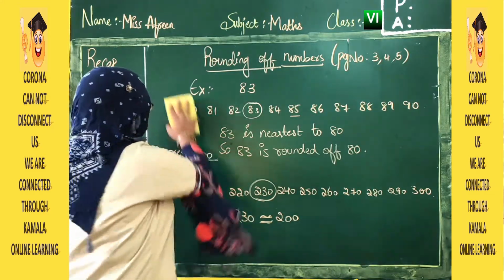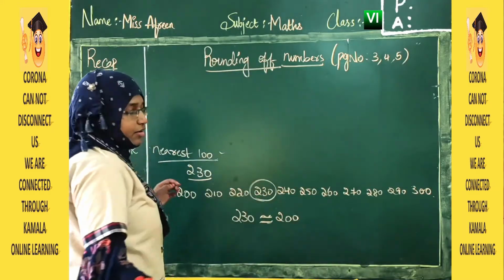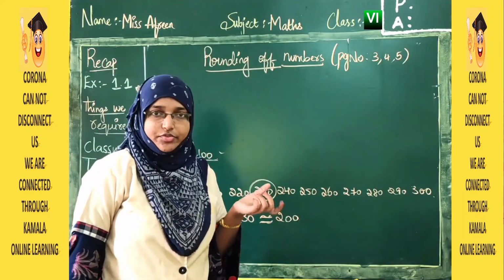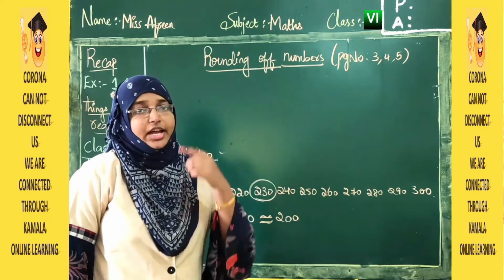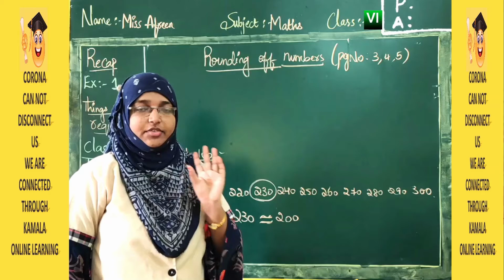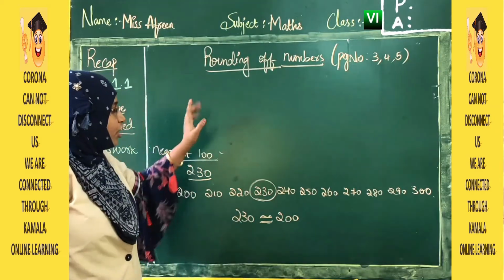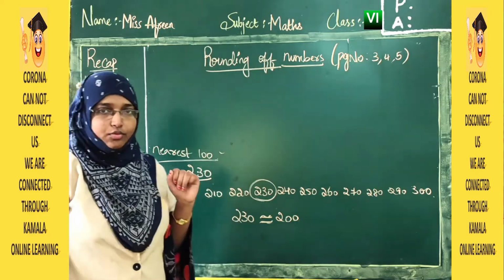Now nearest to 1000. So same way it follows with nearest to 1000. We will write multiples of 1000 and we will see whether it is near to lowest or the greatest number. Then we will round off according to that.